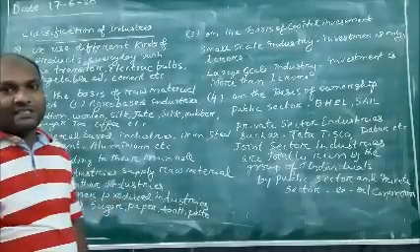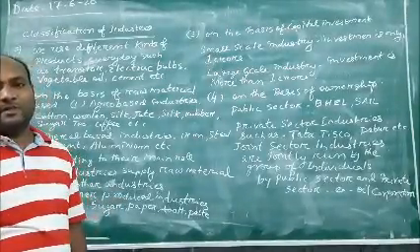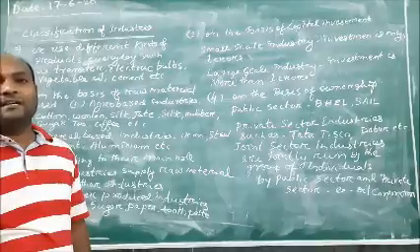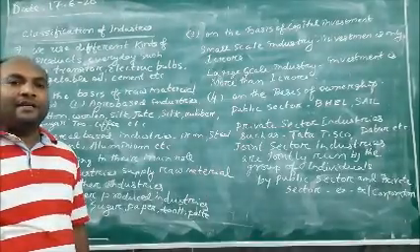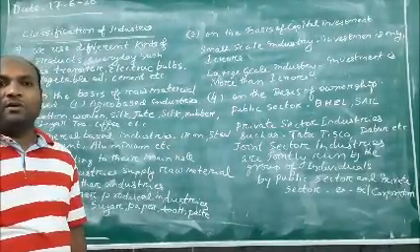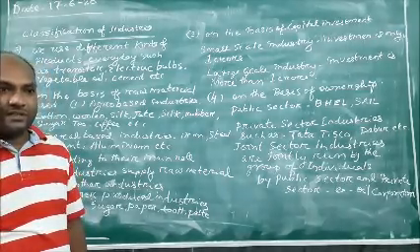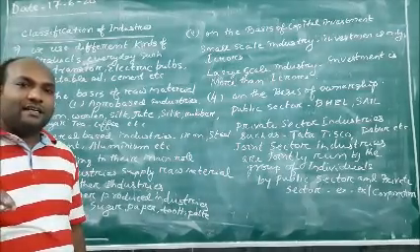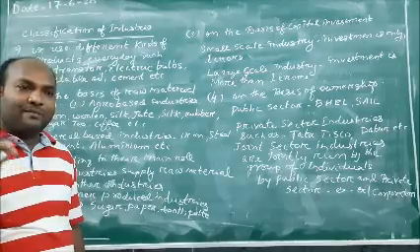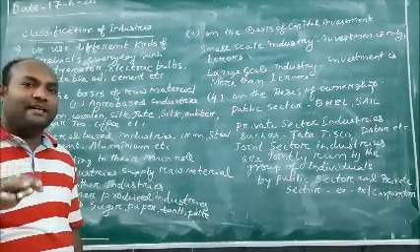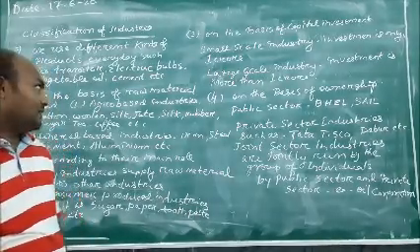The classification of industry has been divided into 5 categories based on their main role or their different kinds of production.